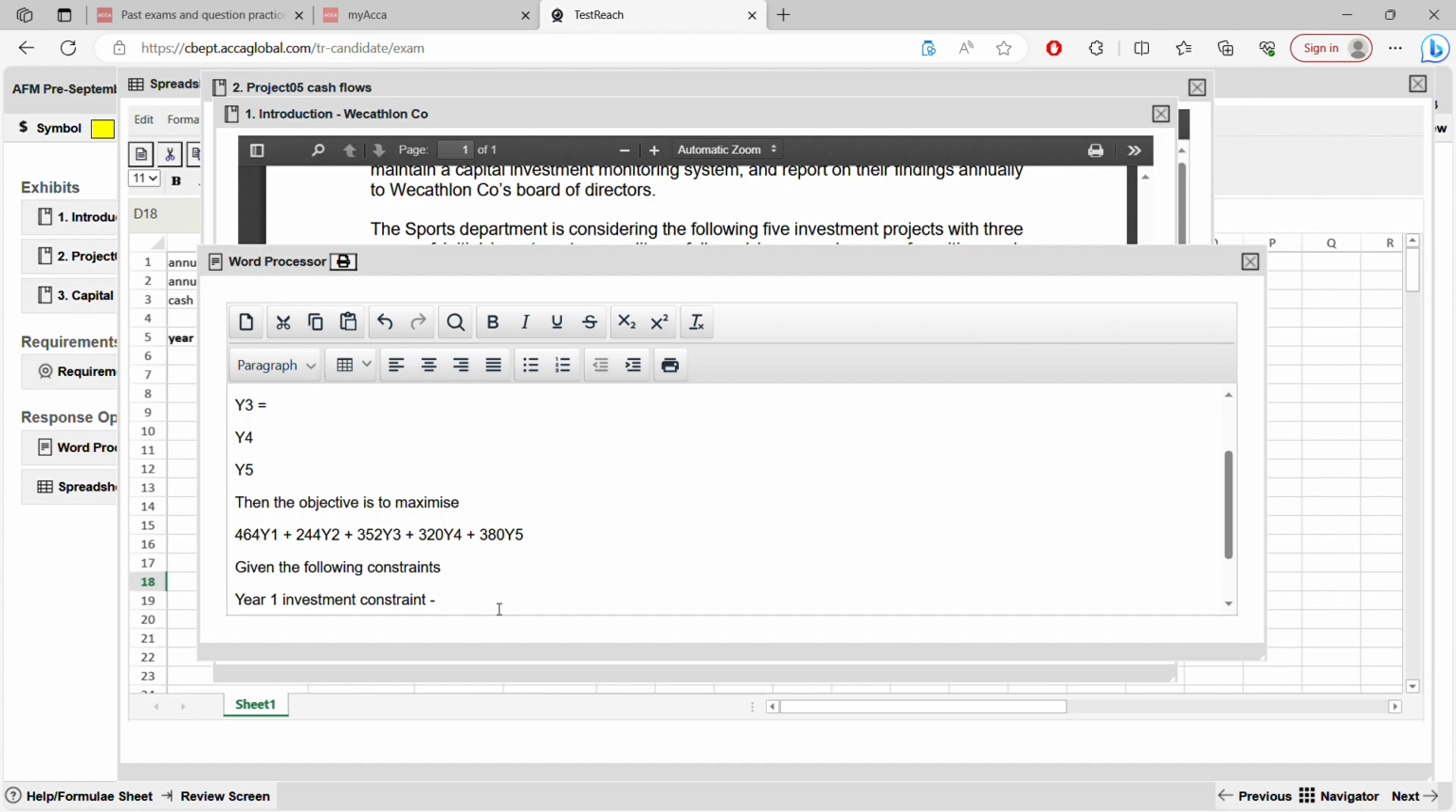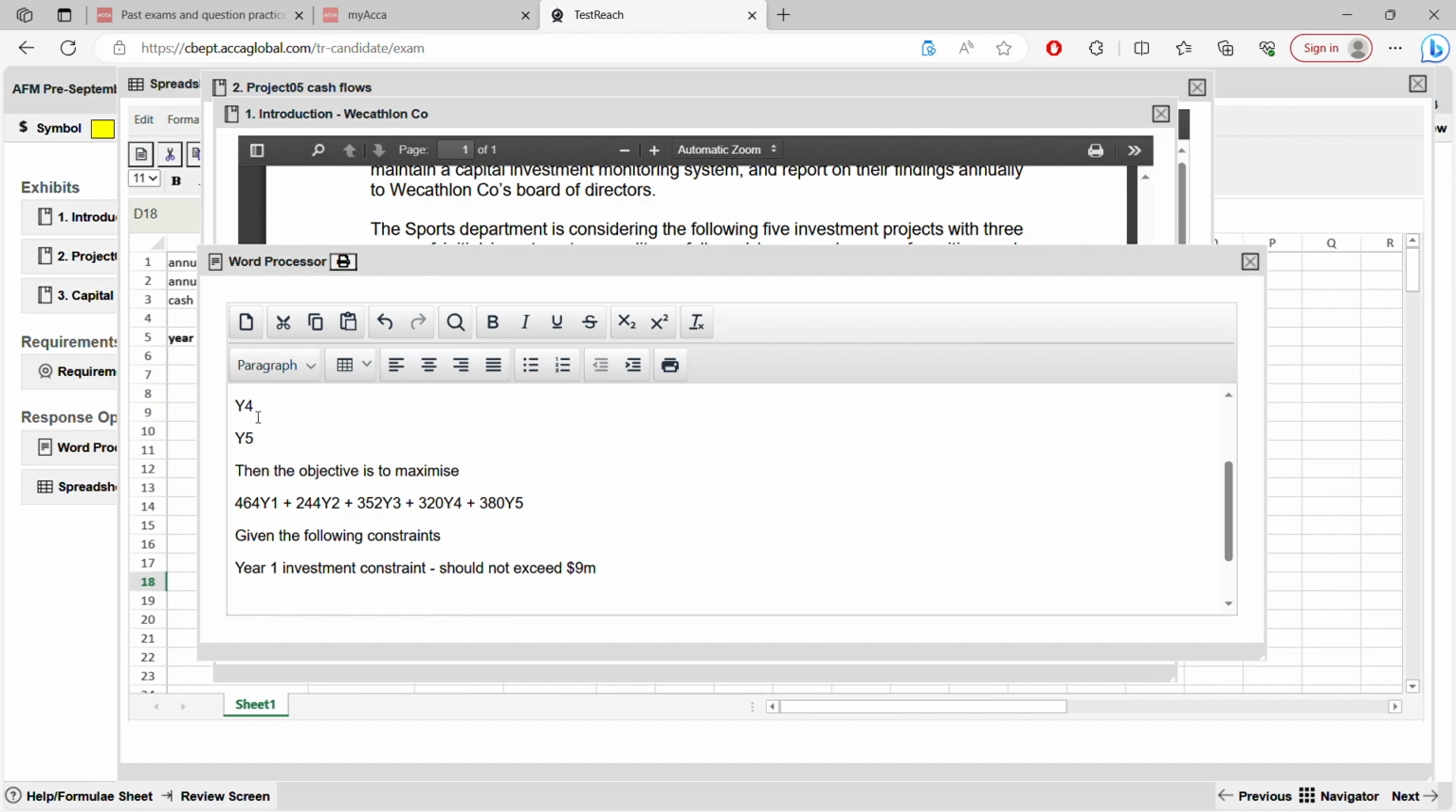So year one, the investment constraint should not exceed $9 million. Same way for year 2 and year 3: the investment constraint should not exceed 6 million, and then 5 million. I think you can do that. So I'll just show you for year 1.